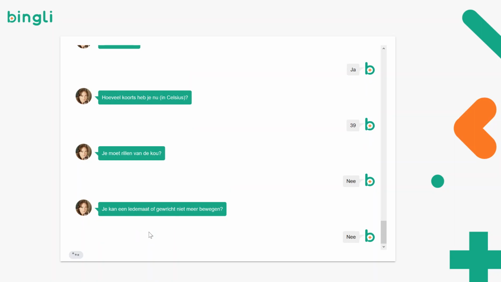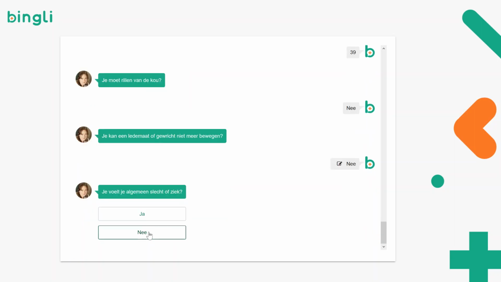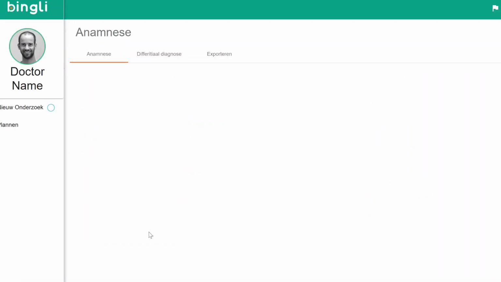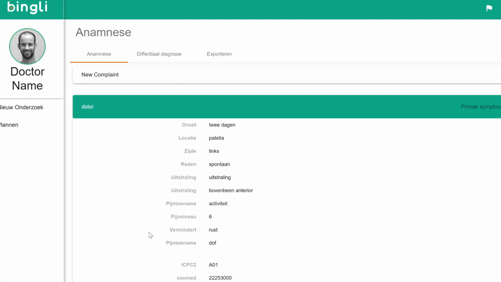So in total, the patient will see 10 questions, which he answers with yes or no. And as you can see, this is very easy to use. We have done tests with 6,000 patients where we get a score of 97% user friendliness. And that's with all kinds of patients, so also older people.